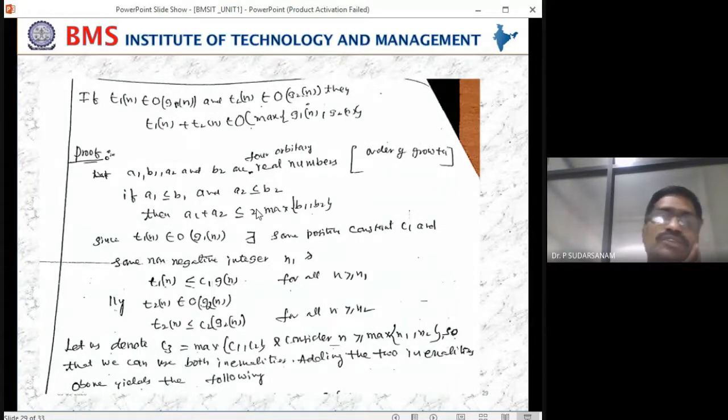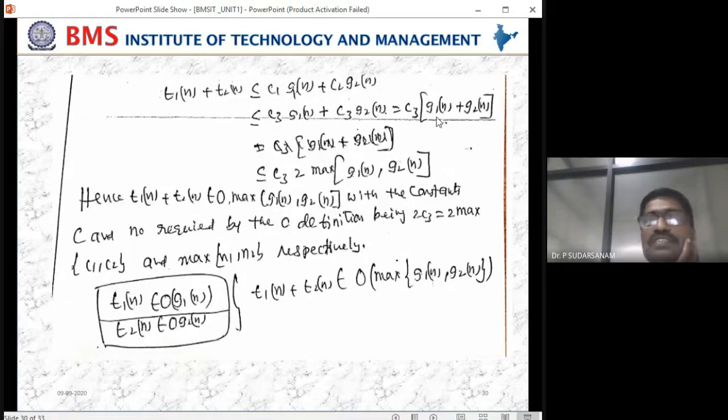So you have A1, A2, and here the functions are G1, G2. If you write this with the less than or equal to inequality symbol, you can write 2 into maximum of G1 of n comma G2 of n. So you can take any one of them as the equation to satisfy the definition.